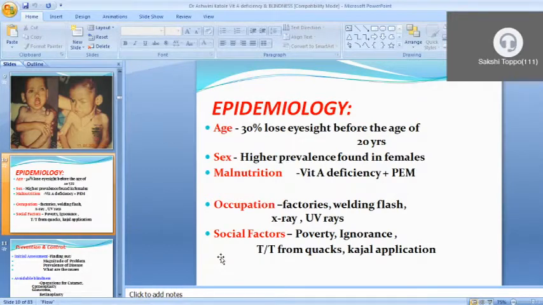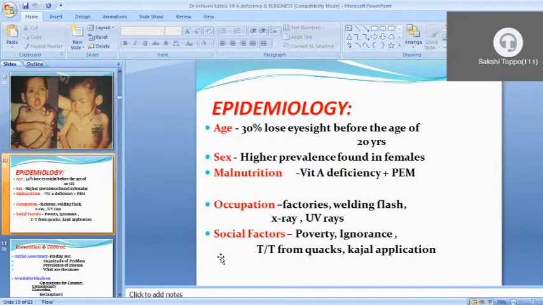If malnutrition is present, that is vitamin A deficiency as well as protein energy malnutrition, that is one of the factors for blindness. Occupational hazards are also one of the problems for blindness: factory work, welding flash, x-rays, UV rays, repeated vibration, some kind of trauma. Mines are also there. So the occupational factor is also present for blindness.